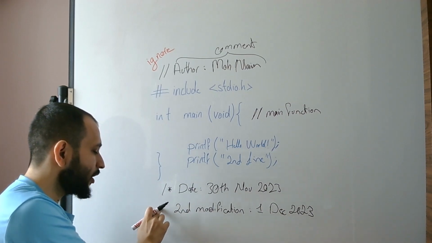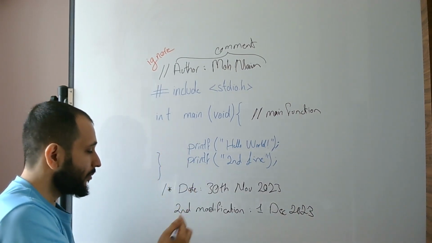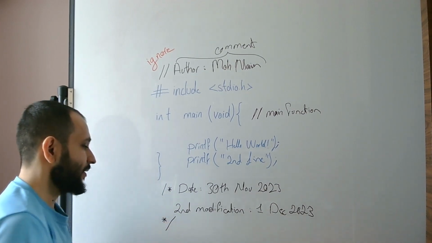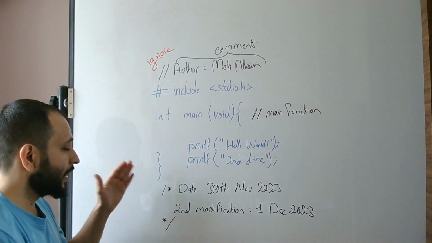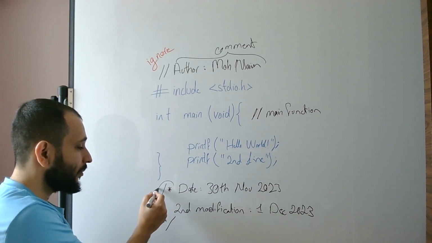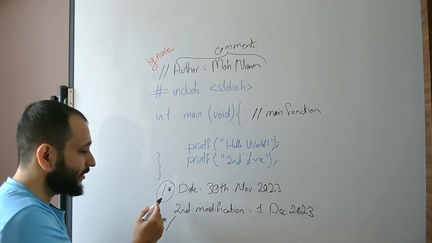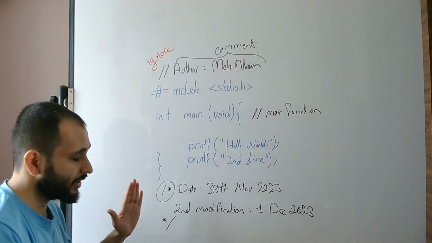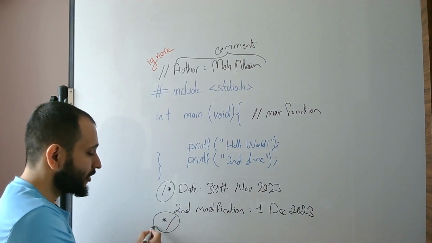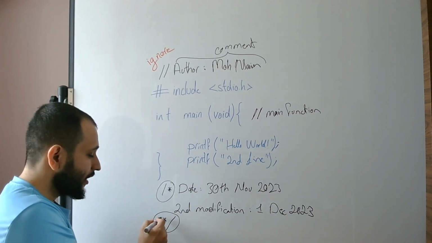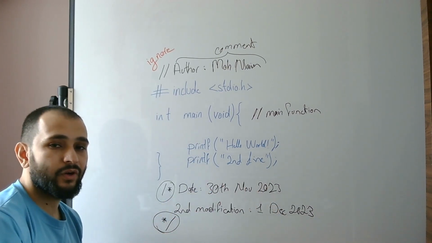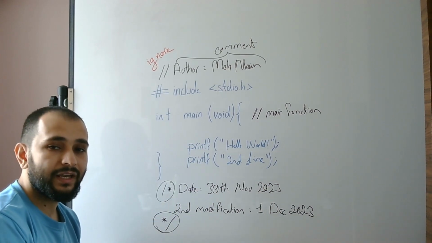The closing line of the comment is going to be indicated by an asterisk and again a backslash. So now these two lines of comments, whatever is enclosed between the start of the multi-line comment indicator and the end of the multi-line comment indicator, asterisk and then backslash, is going to be considered comments and is going to be ignored by the compiler.